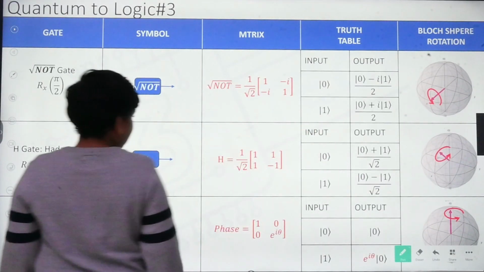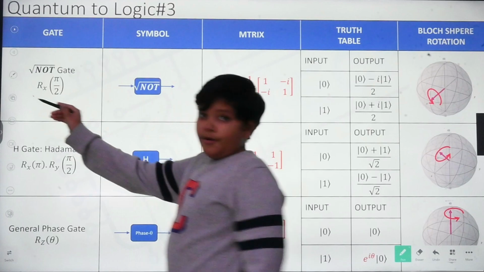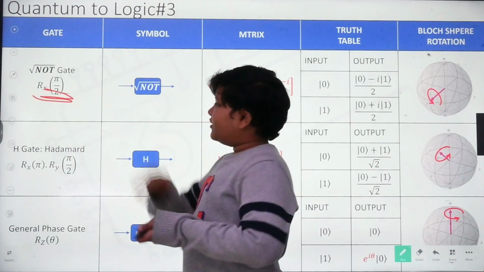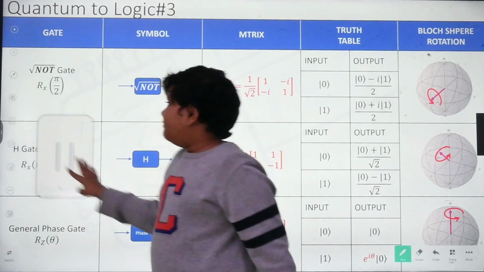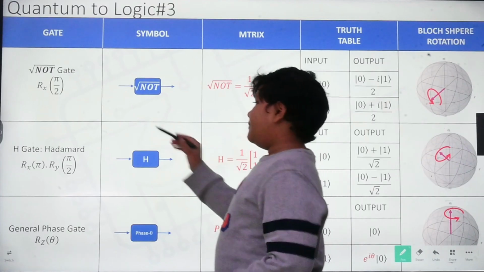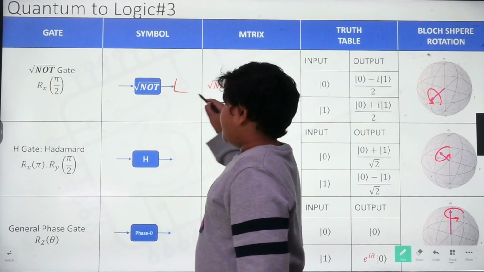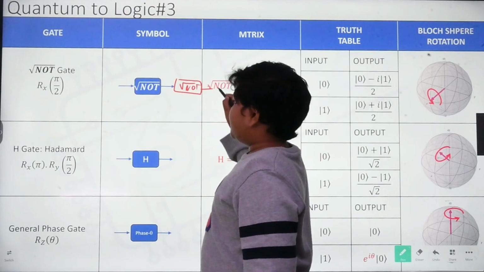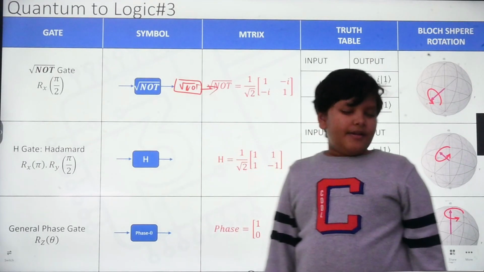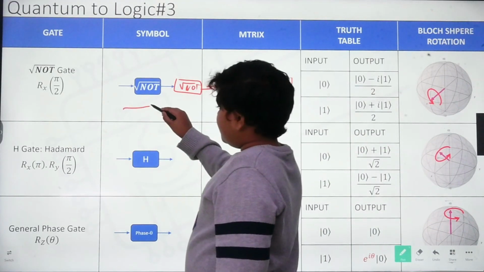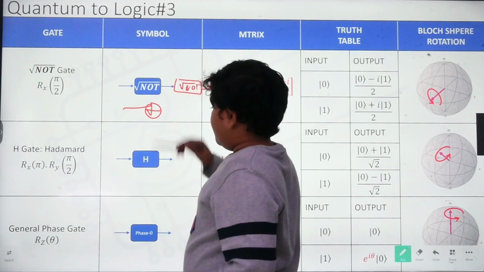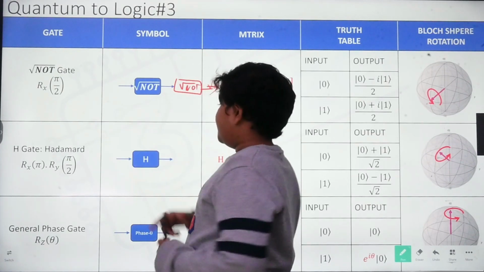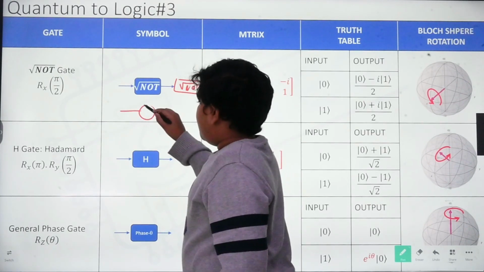This is called the square root of NOT gate. I think that looks weird, but basically if you have two of these, you will just get a NOT gate.